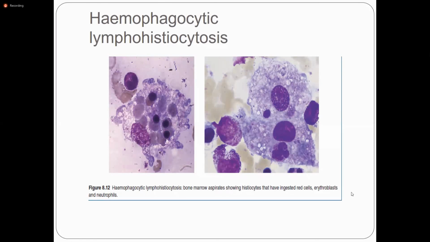Okay, what are the triad symptoms of infectious mononucleosis? Fever, pharyngitis, and lymphadenopathy. Right, Sidra. Good.